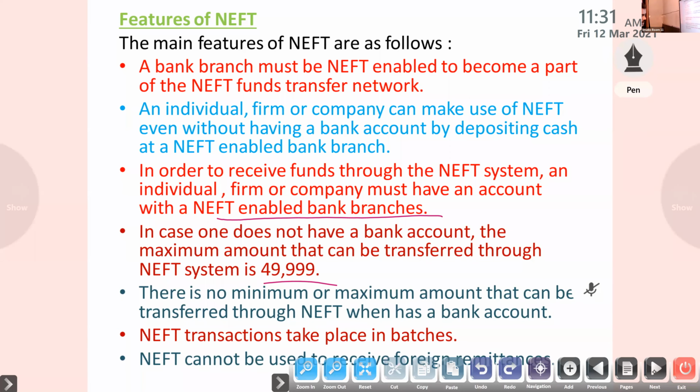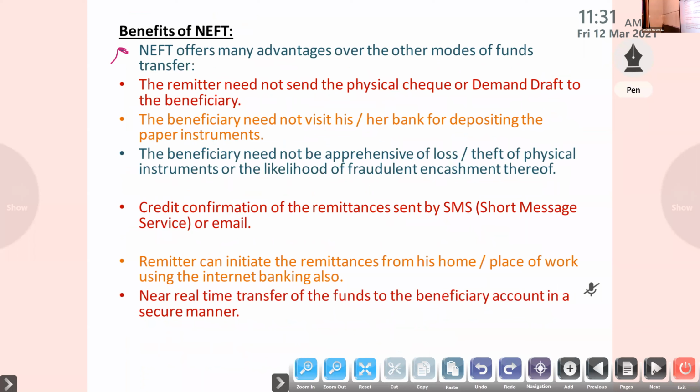Next, the benefits of NEFT. The remitter need not send the physical cheque. The beneficiary need not visit a bank for depositing the paper instruments. The beneficiary need not worry about loss or theft of a physical instrument, because the funds go from one place to another electronically. Confirmation of the remittance comes by SMS. The remitter can initiate the remittance from his home or place of work. Next, near real-time transfer of funds to the beneficiary account in a secure manner.